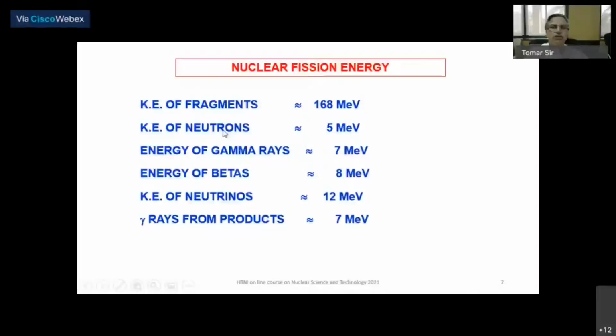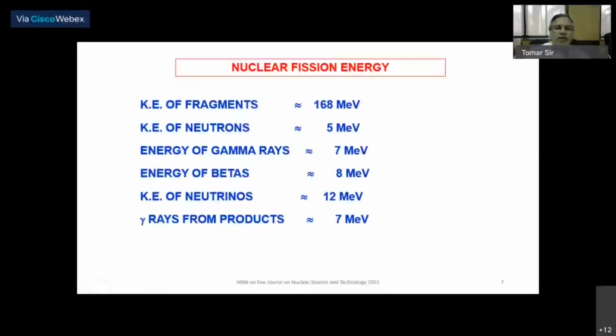When the fragments emit neutrons, it is around 5 MeV for neutron energy, then they emit prompt gamma rays, about 7 MeV. Then a lot of fission products are formed which emit beta particles, about 8 MeV of beta energy. Also neutrinos are emitted, about 12 MeV. And finally the fission products emit beta and gamma, with gamma energy of about 7 MeV. So you can see the breakup of the energetics of the Q value of 200 MeV in this fashion.